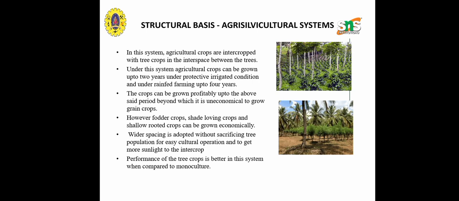Classification of the agroforestry system on a structural basis. The structure of a system can be defined in terms of its components and the expected role or function. In this system, the type of component and the arrangement are important. Agroforestry systems can be grouped into two categories based on the nature of components and arrangement of the components. Based on the nature of the components, it is classified into agri-silvicultural system, silvopastoral system, and agro-silvopastoral systems.